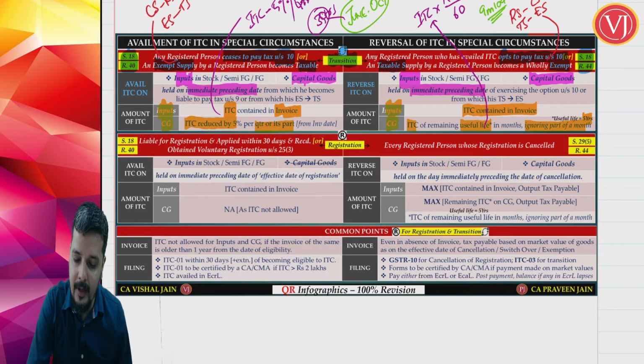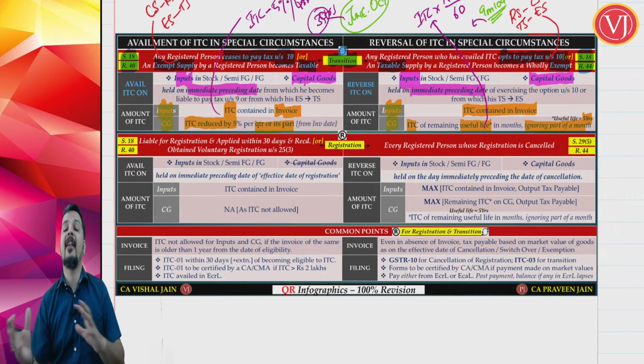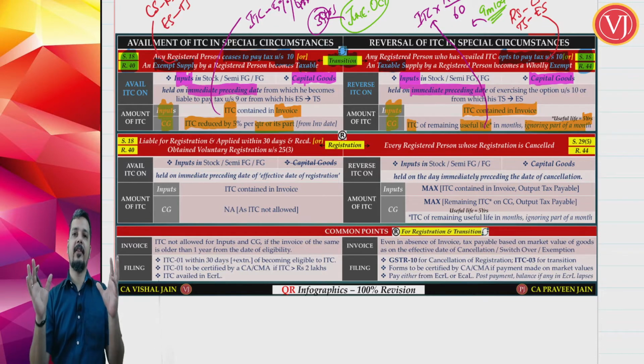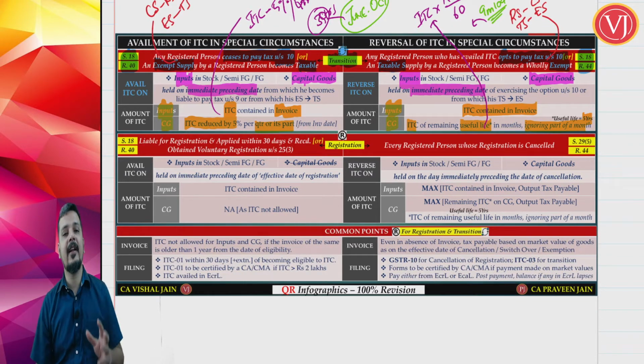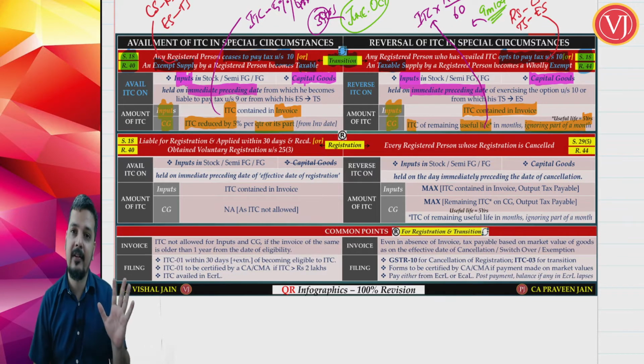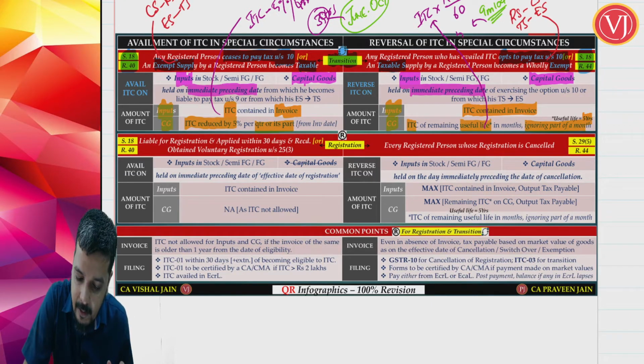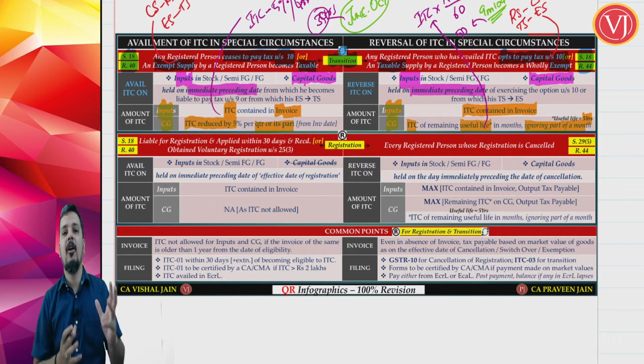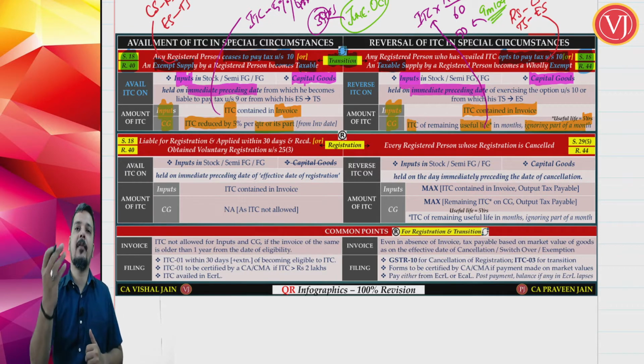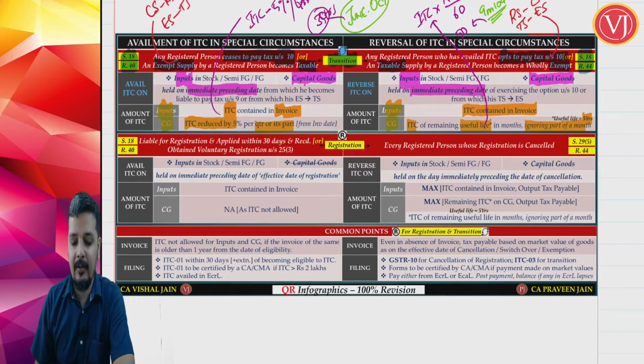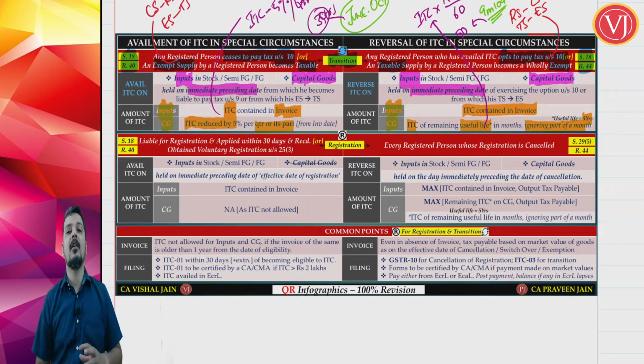What are you going to take? The number of months that you are going to take is the balance life. Total life is 60 months. So 9 months and 10 days will be taken as 10 months. 9 months and 1 day will also be taken as 10 months. So balance life is 50 months. So whatever is the ITC, say 1 lakh, multiplied by 50 divided by 60. Right. So here reversal is based on the multiplication method.